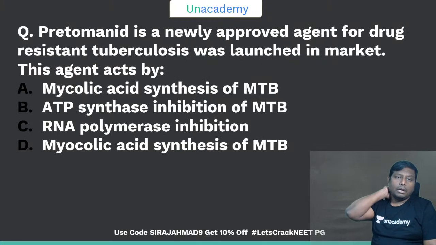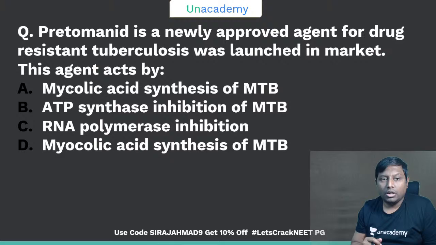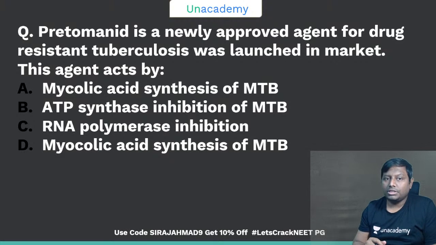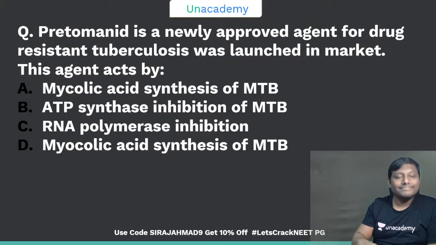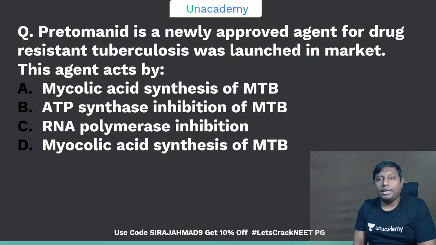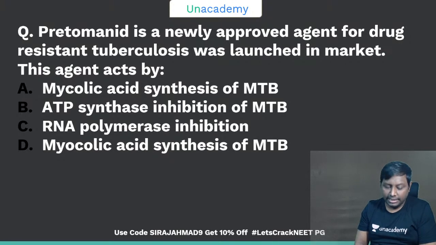Next, pretomanid is a newly approved agent for drug resistant tuberculosis, was launched into the market. This agent acts by, please tell me. Pretomanid is a newly approved agent for the drug resistant tuberculosis that was launched in the market. This agent acts by, what is the possible mechanism?